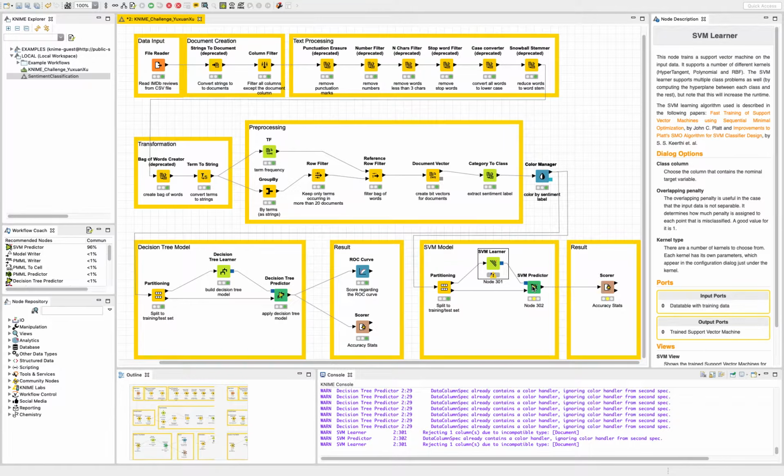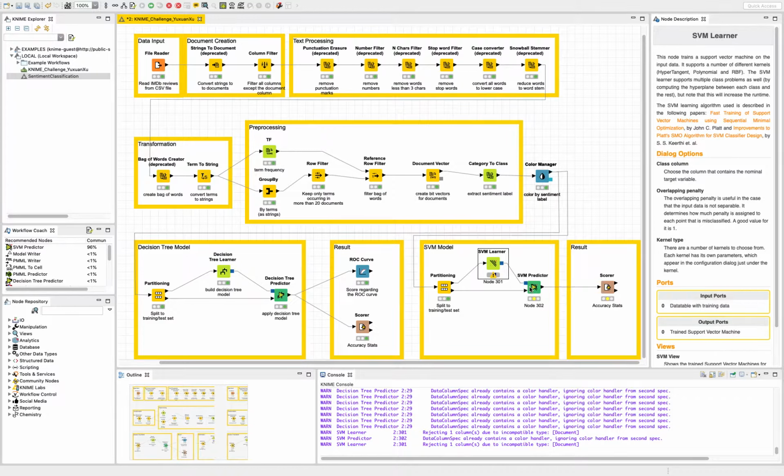I think that's because of the support vector machine's input data handling, and because it supports a number of different kernels, that might be one reason it runs longer than the decision tree model.